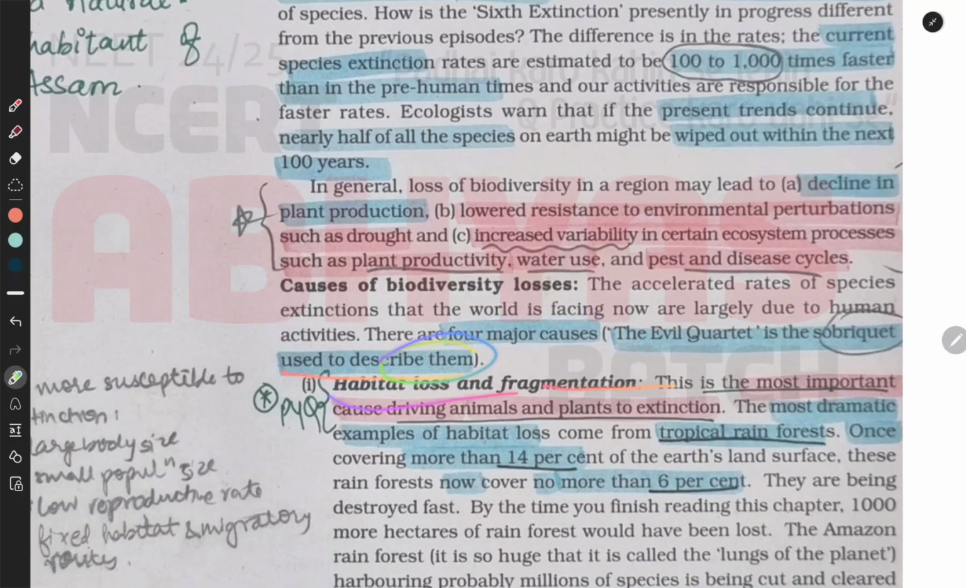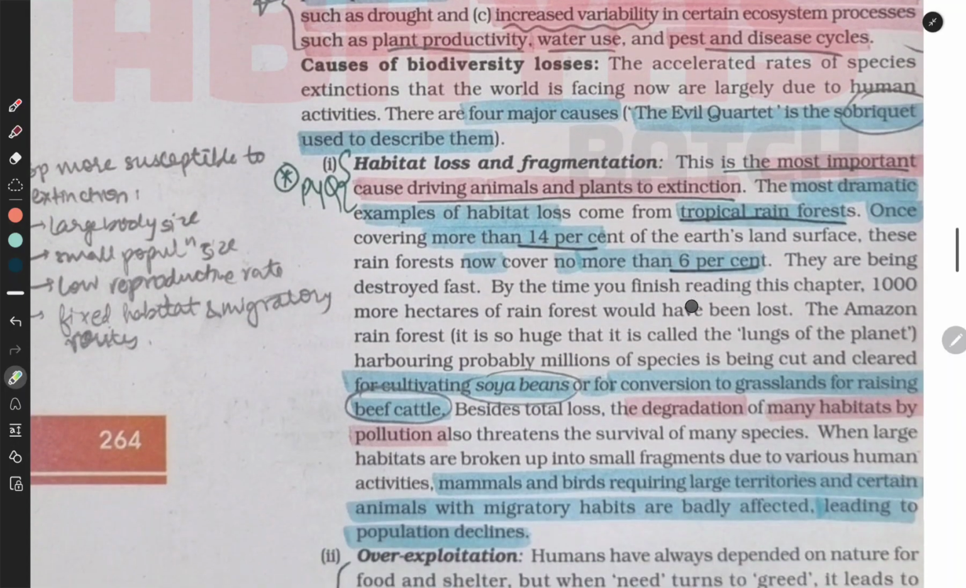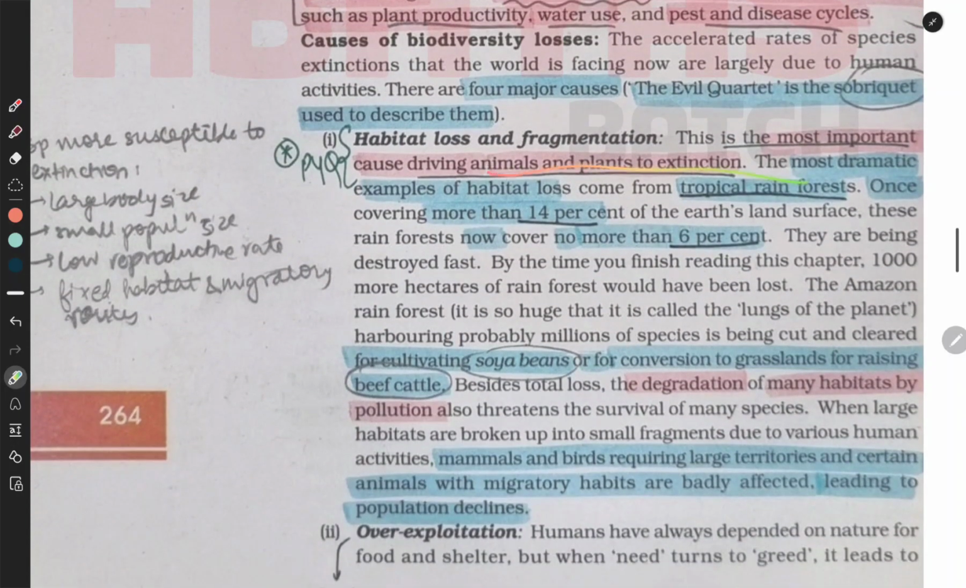Habitat loss and fragmentation. This is the most important cause driving animals and plants to extinction. The most dramatic examples of habitat loss come from the tropical rainforest. Once rainforests covered much of the land, but now they cover no more than 6%. They are being destroyed fast. By the time you finish reading this chapter, 1,000 more hectares of the rainforest would have been lost.